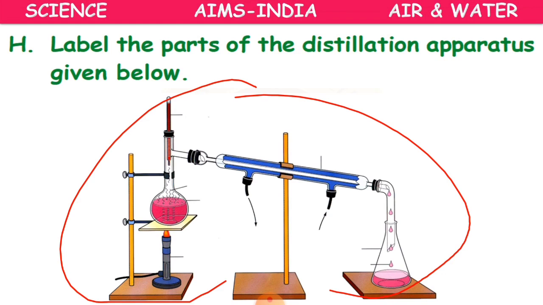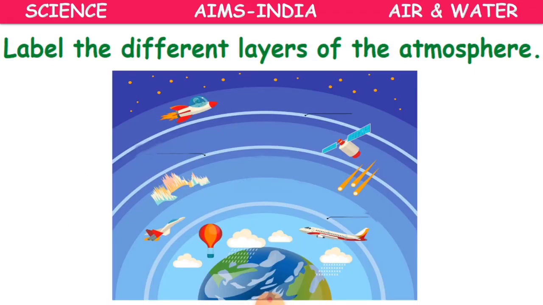Again check with that particular slide whether you have done it correctly or whether any mistake has occurred. At the same time, label the different layers of the atmosphere, children. Okay, so please do this work, children.